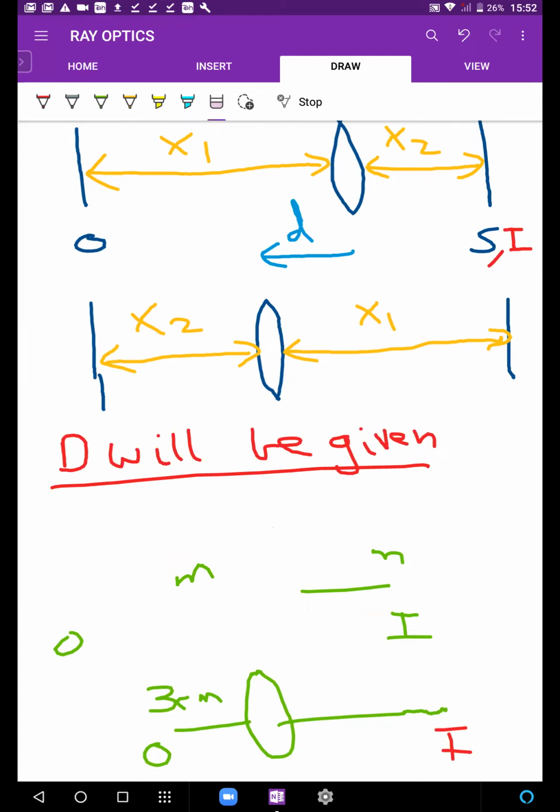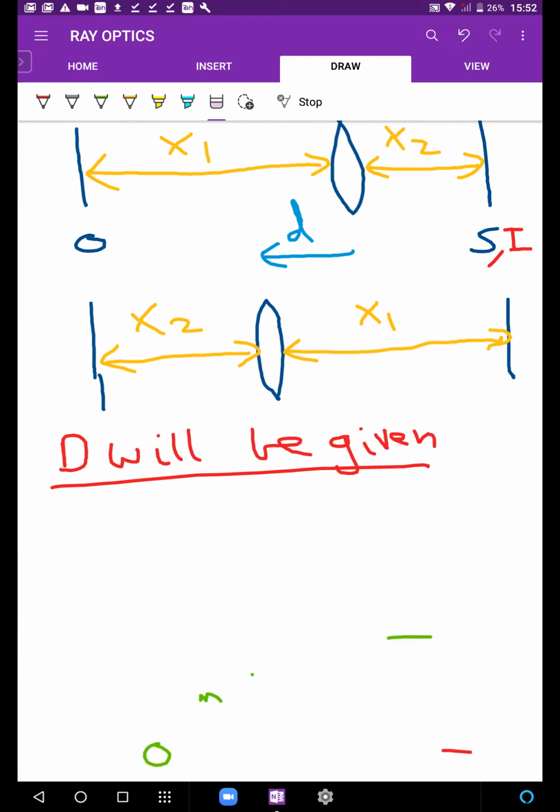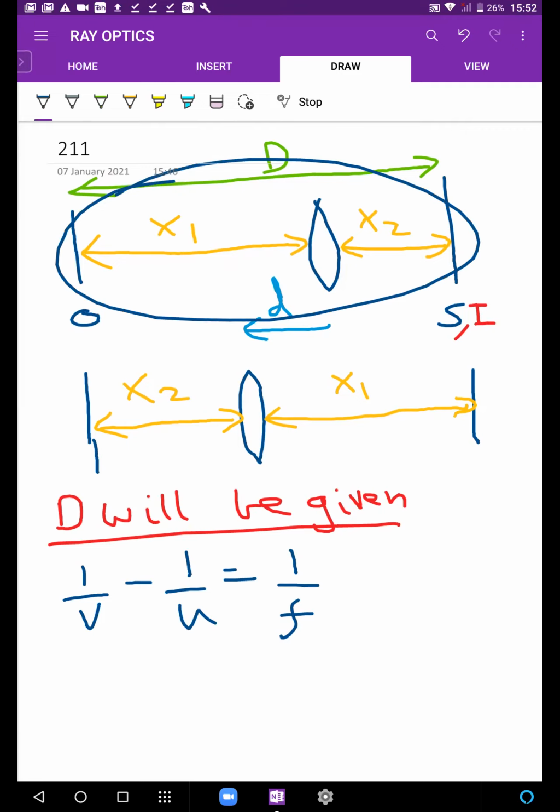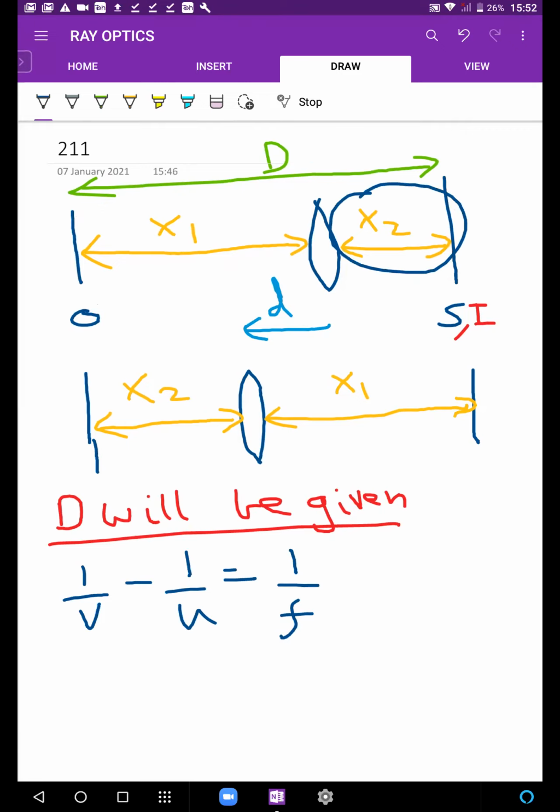Okay, and in a while you just get to see how we can solve questions on this. So D will be given and F, एक बार देख लेते हैं F निकलेगा कैसे. तो just let me apply my lens makers, sorry, let me apply my lens formula. So you can see what the result is. 1 by V minus 1 by U is 1 by F. Apply it for this orientation. क्या दिखेगा? So V seems to, remember x2, x1 are distances. So V seems to be positive x2. But what does U seem to be?